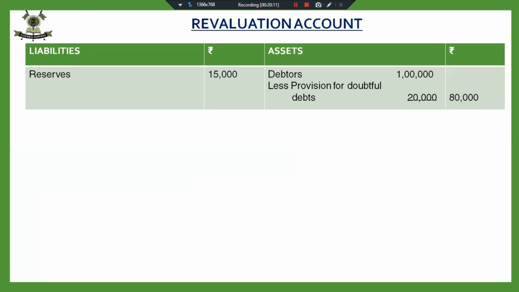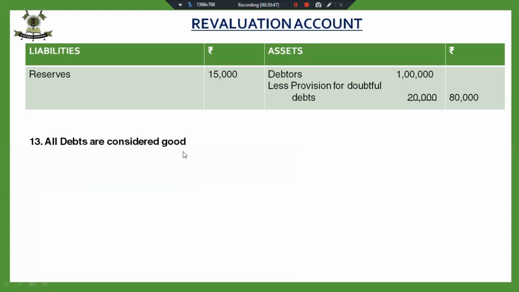Yes, debtors, again. Now my adjustment says that all debtors are good. So what does that mean? If I say all debtors are good, that means I do not require this provision. If all my debtors have promised me that they will pay in time, or I know about their solvency position, they are quite solvent, they are going to pay me in time, so I don't require provision for doubtful debts.